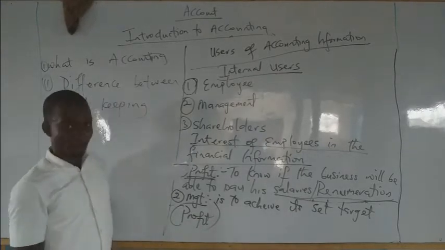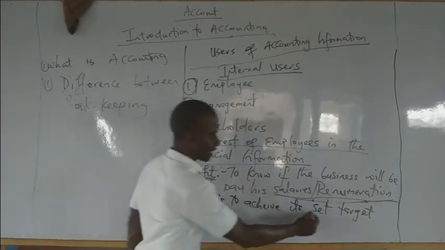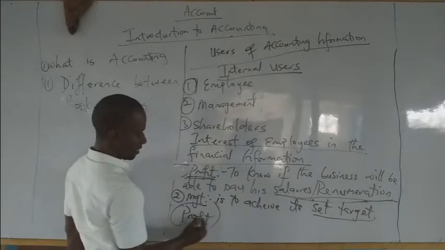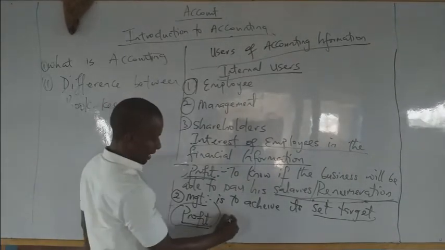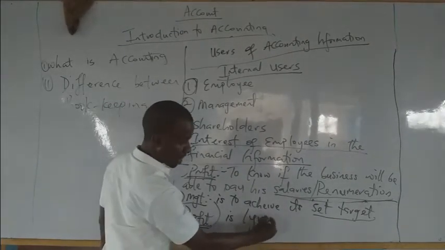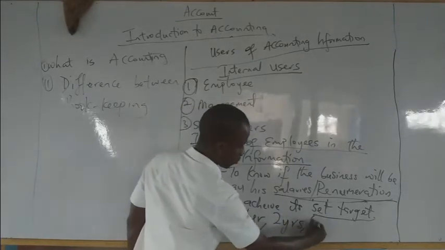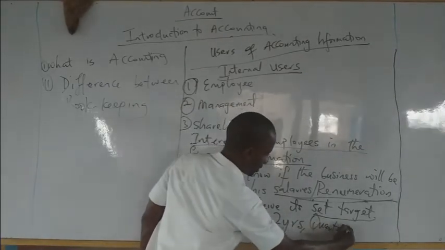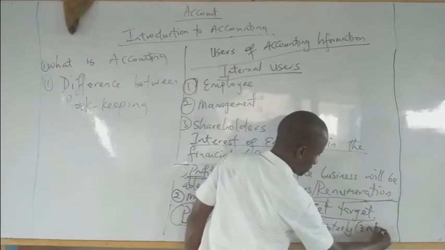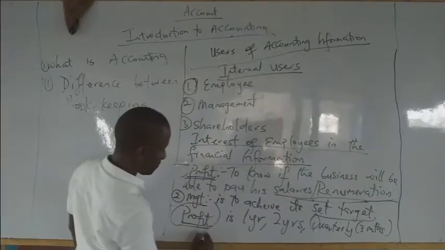Why did I say so? Management usually have a set target, and this set target, which is usually profit, is measured maybe in 1 year, 2 years, quarterly, which is 3 months, then semi-annually.